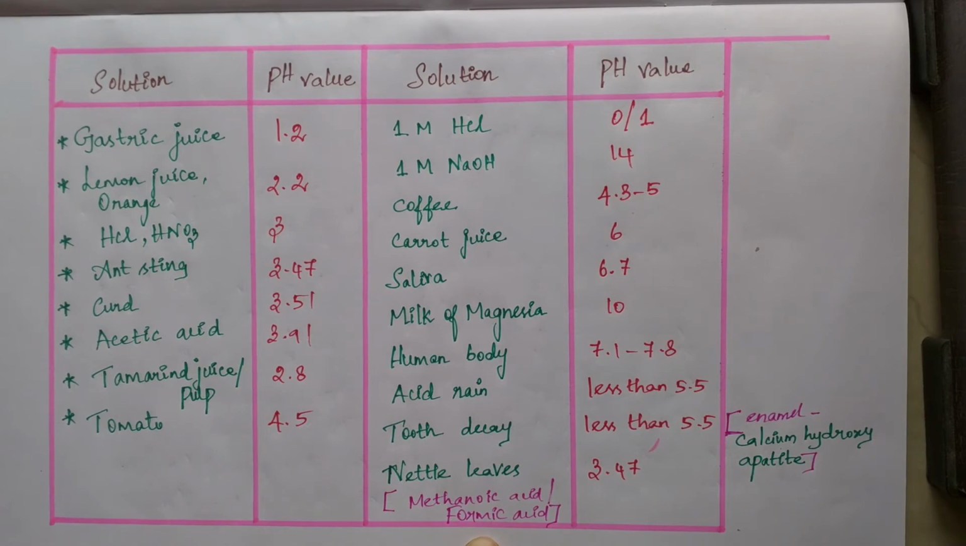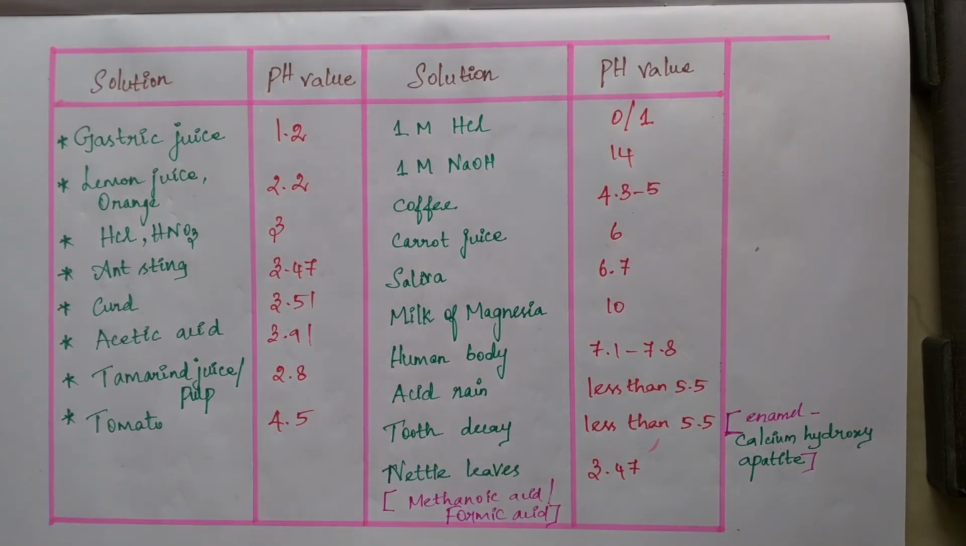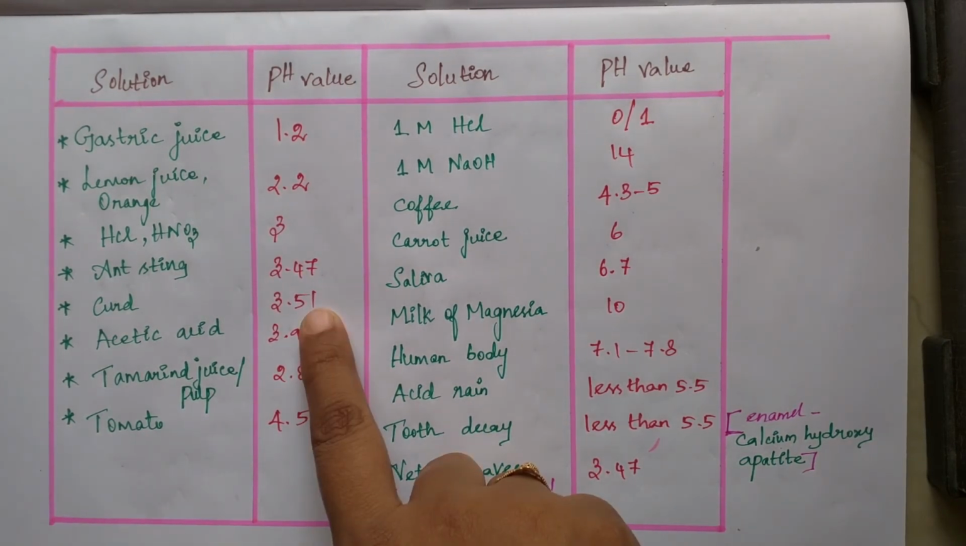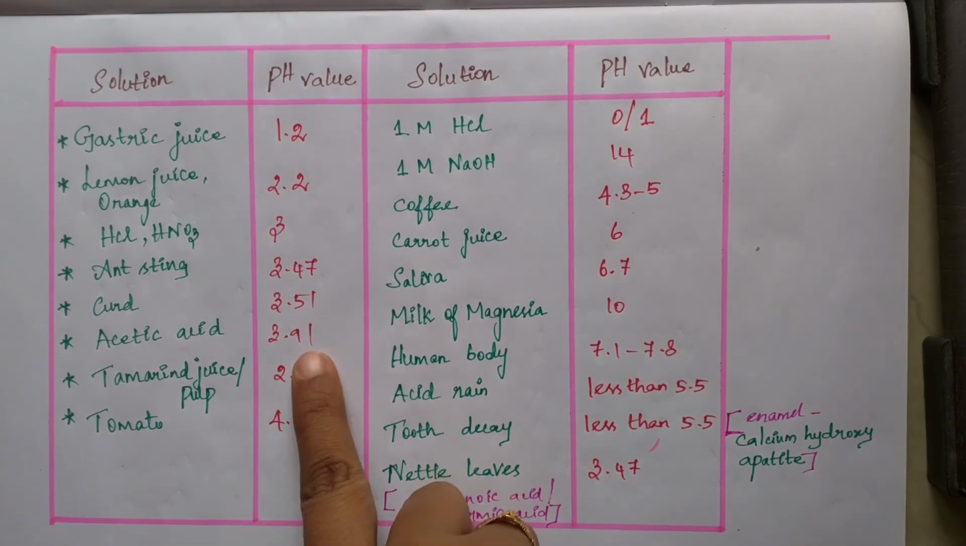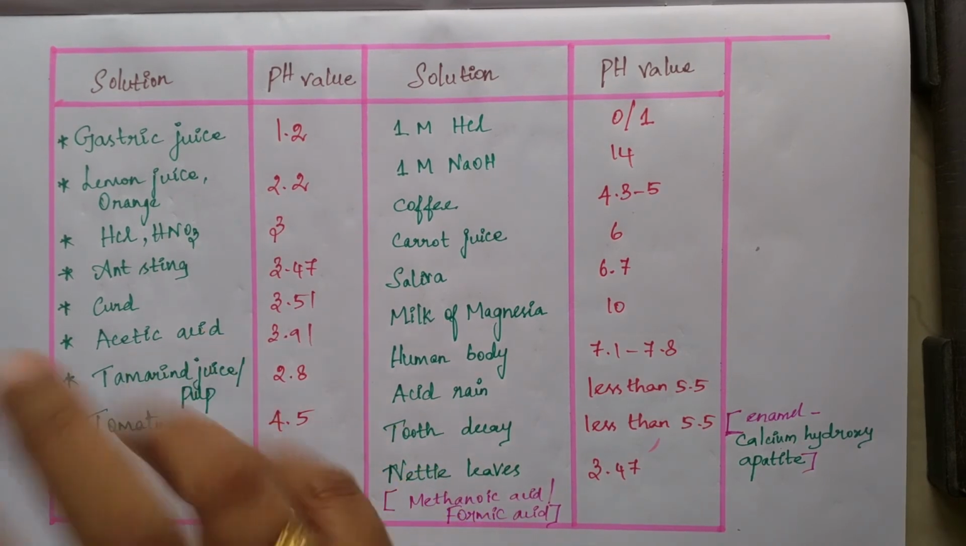Methanoic acid is the IUPAC name. Formic acid is the common name, but both are the same compound. So here also the pH is 3.47, so they are acidic in nature. Third, we already know that it is sour in taste, so it is nothing but an acidic compound. And acetic acid is a weak acid, so its pH is 3.91. But here the production of H plus is very less.